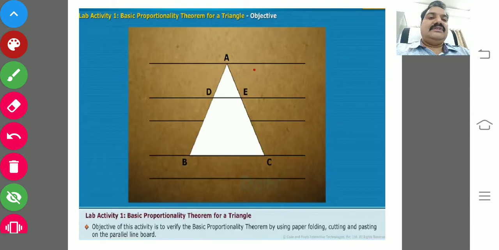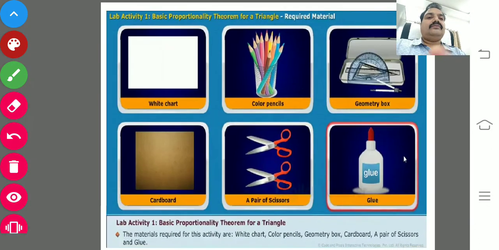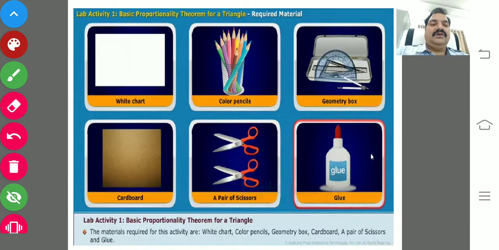Parallel line board means simply a very easy thing. You just take one cardboard and draw some parallel lines. In the next steps you will come to know. For doing that activity, what are the requirements?